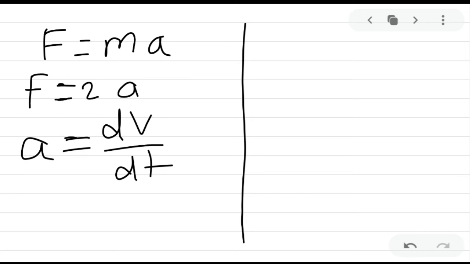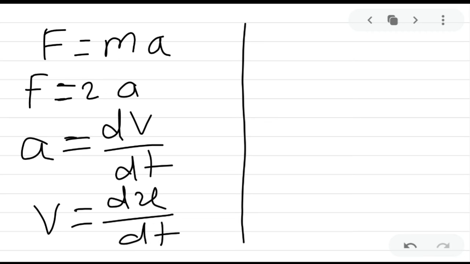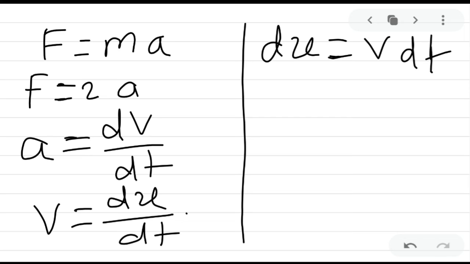But velocity is not given; we have given the displacement, and velocity is the rate of change of displacement. So we can easily calculate it. We can write the formula dx is equal to v into dt.